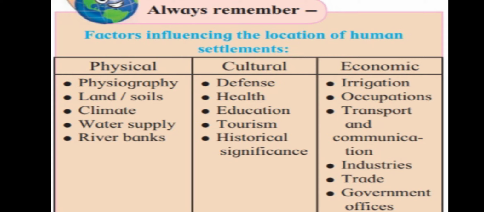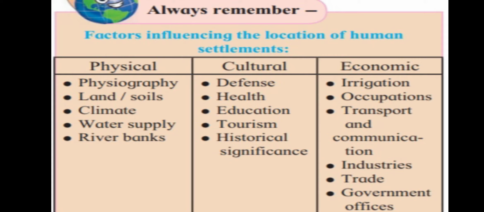Now the third important factor is the economical one. Everyone needs money. If economical conditions are good, then people live very happily. That's why they make their settlements on the basis of economical conditions. Which conditions are there? Where large scale land is there for agriculture.